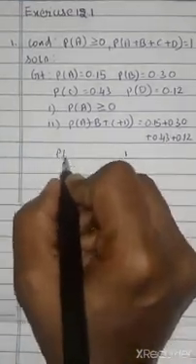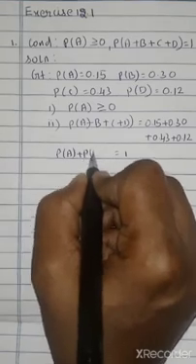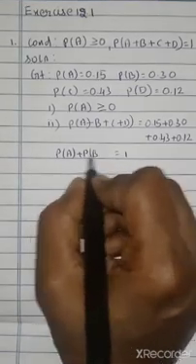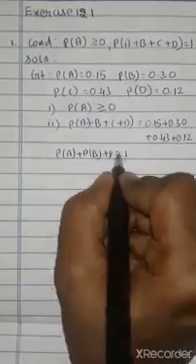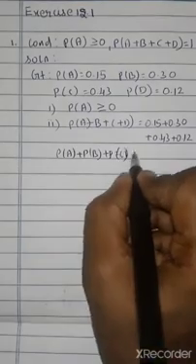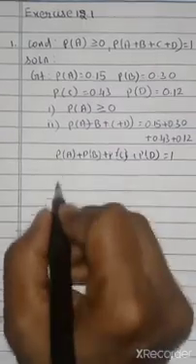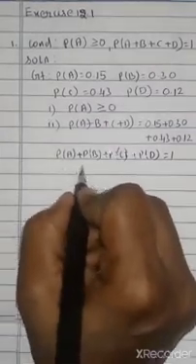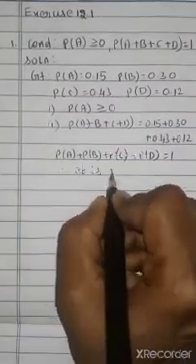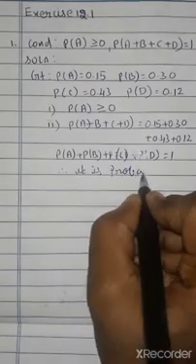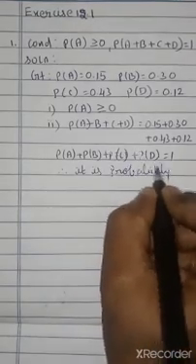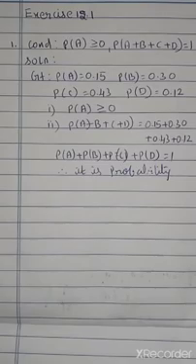So P of A plus P of B plus P of C plus P of D equals 1. Therefore it is probability. Now look at the third subdivision.